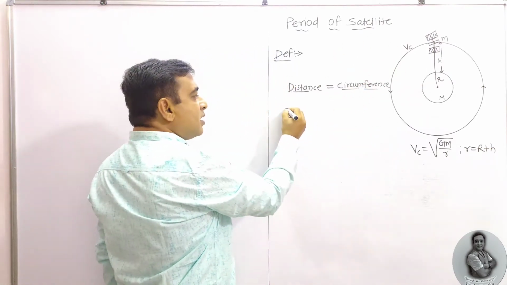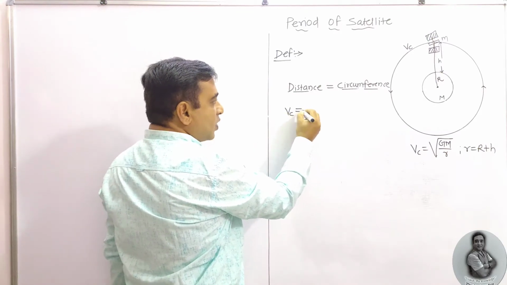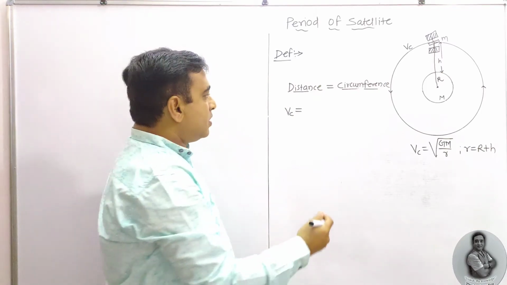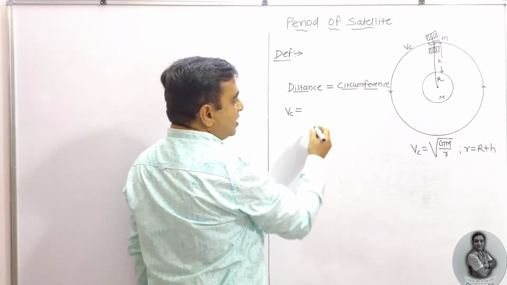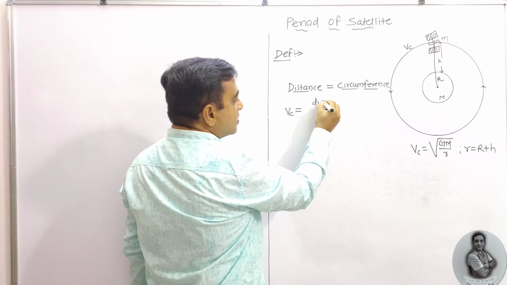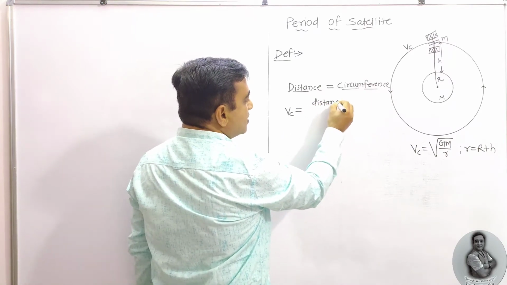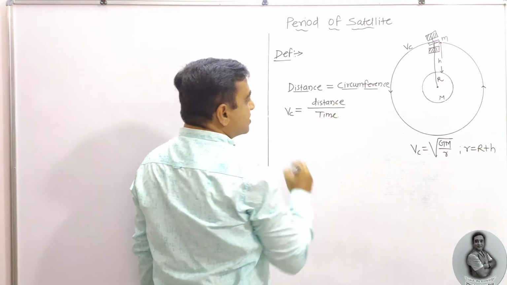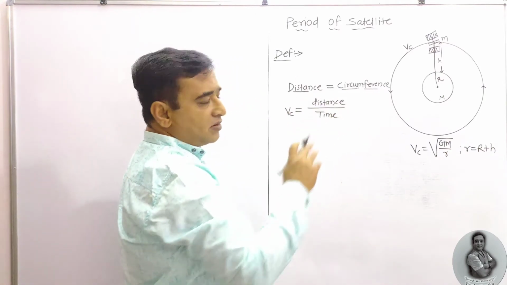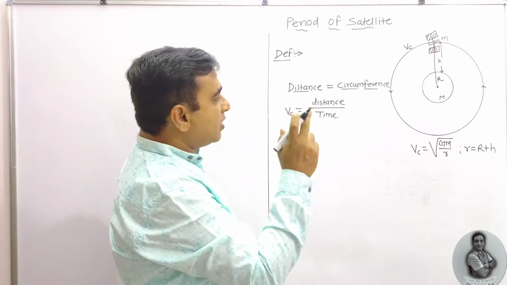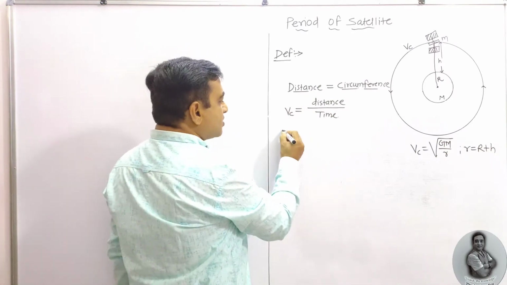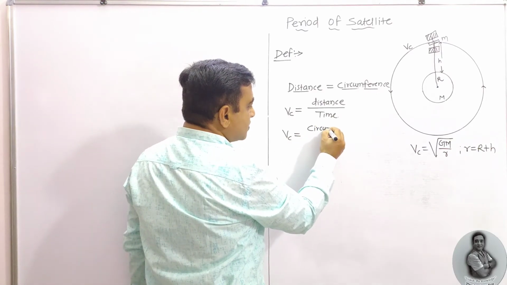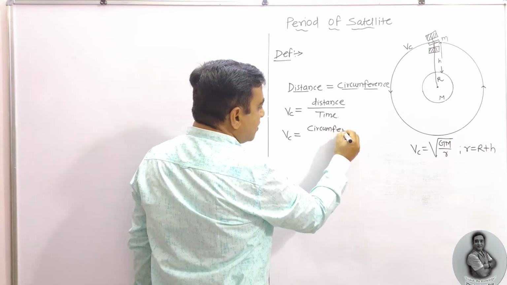We know that it is a critical velocity because the satellite is revolving around the earth in a circular orbit. So critical velocity is equal to distance divided by time. The distance covered around the earth to complete one revolution is nothing but the circumference of the circular path.